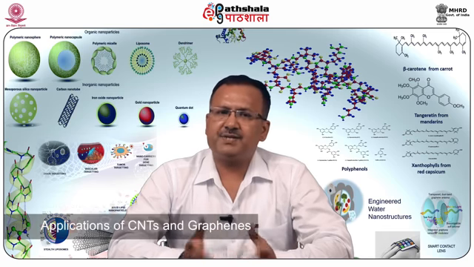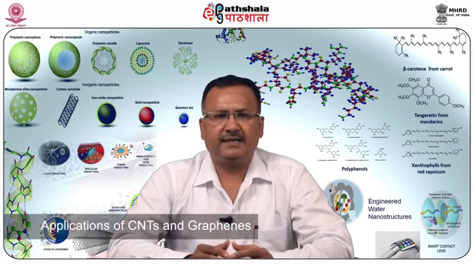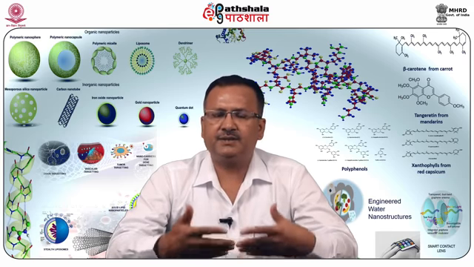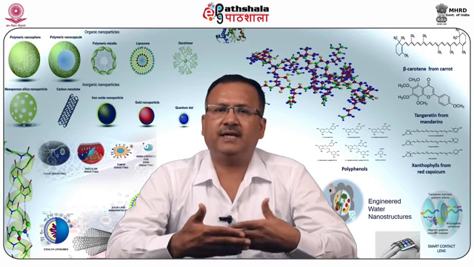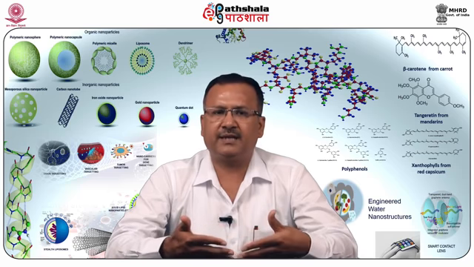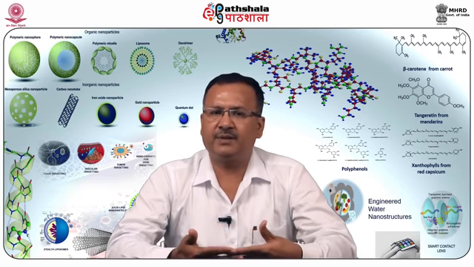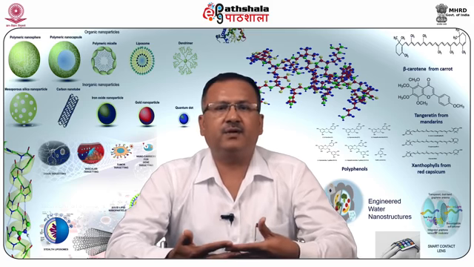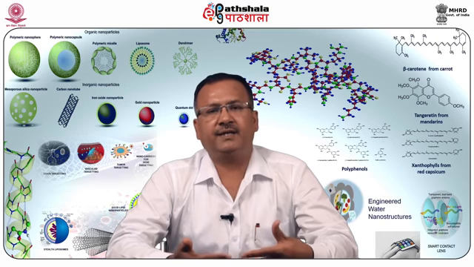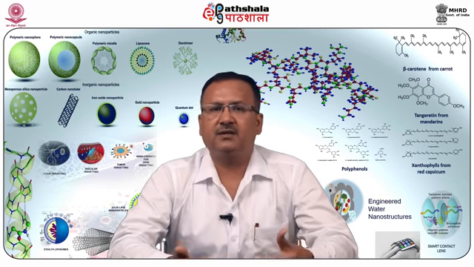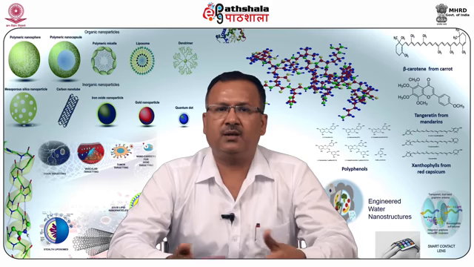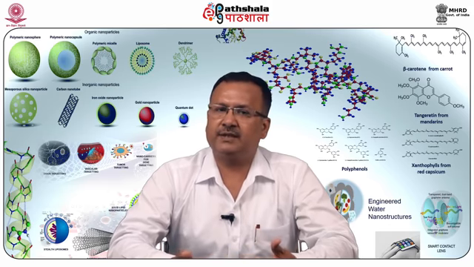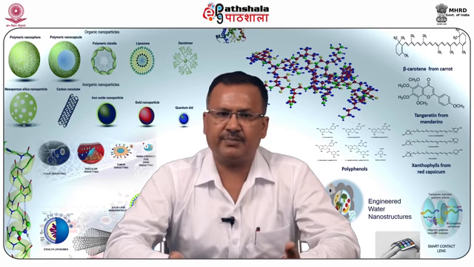The various applications of the carbon nanotubes and the graphenes include the analysis of different types of analytes in different samples, like polycyclic aromatic hydrocarbons, which are detected in the environmental samples. Organophosphorus pesticides are detected with the help of these nanomaterials in the soil or in the crop also, and similarly phthalic acid esters are also detected in the environmental samples and the water samples.